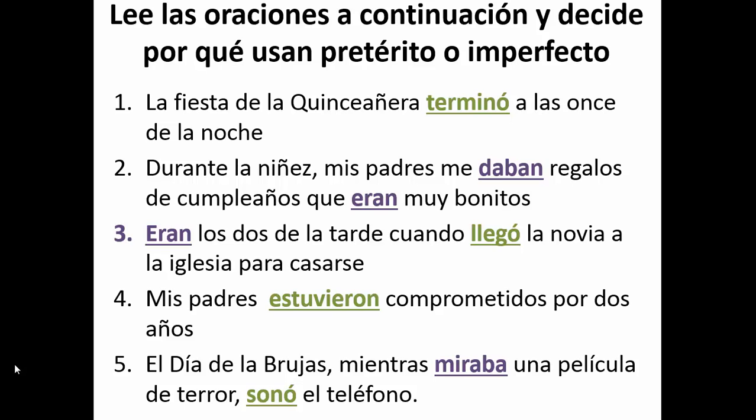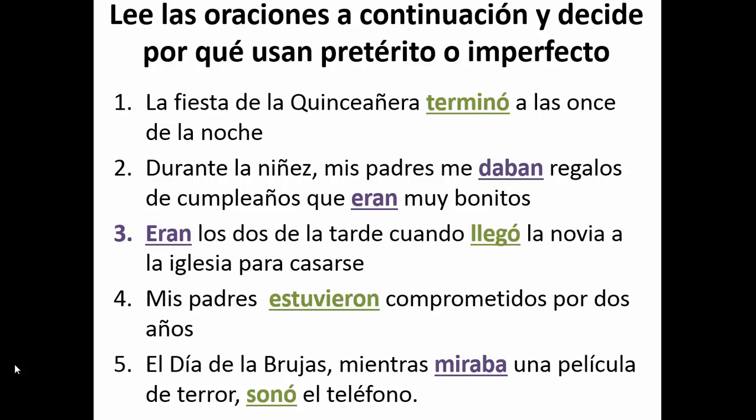Número 1. La fiesta de la 15 terminó a las 11 de la noche. So you have to think, would it be the preterite or the imperfect and why? Número 2. Durante la niñez, mis padres me daban regalos de cumple que eran muy bonitos. Número 3. Eran las 2 de la tarde cuando llegó la novia a la iglesia para casarse. Número 4. Mis padres estuvieron comprometidos por 2 años. Y número 5. El día de las brujas, mientras miraban una película de terror, sonó el teléfono.